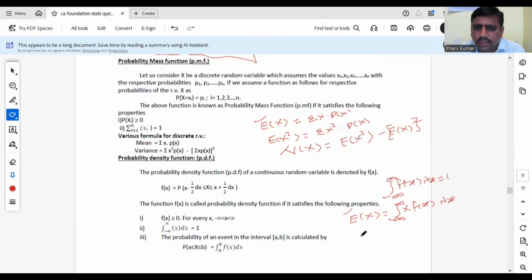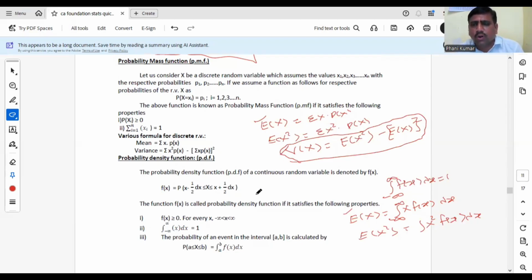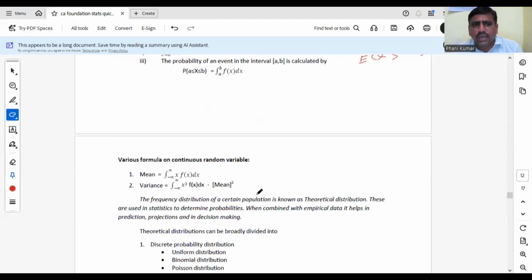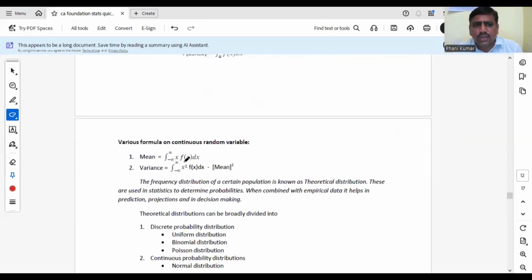E of x square means the integral of x square into f of x dx. After finding these two values, the variance formula is the same formula: variance of x is E of x square minus E of x whole square. This is about variance and the probability density function. So, various formulas in the continuous case are like this.